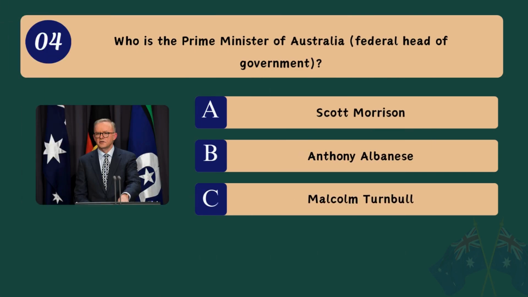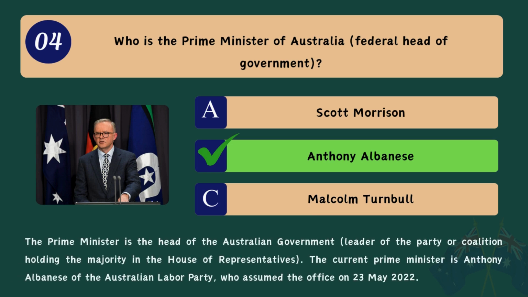Question 4. Who is the Prime Minister of Australia, federal head of government? A. Scott Morrison. B. Anthony Albanese. C. Malcolm Turnbull. Correct answer. B. Anthony Albanese. The Prime Minister is the head of the Australian government, leader of the party or coalition holding the majority in the House of Representatives. The current Prime Minister is Anthony Albanese of the Australian Labor Party, who assumed the office on 23 May 2022.